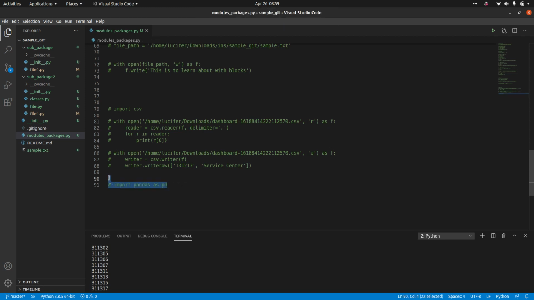But in Python also you can do the same things, in a less efficient way, so this is also fine if you want to do it in simple Python. So this is all about file handling, basically how to read files, write files, and whatever operations you want to do.